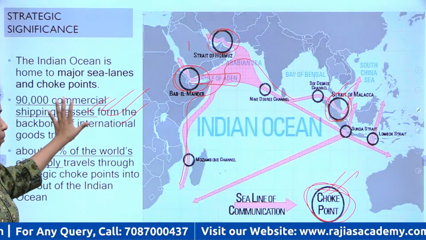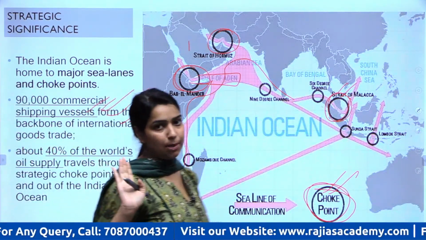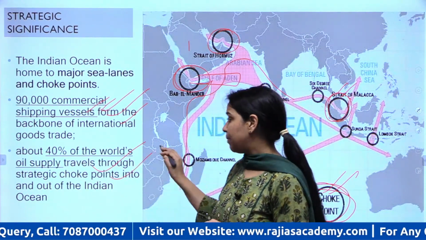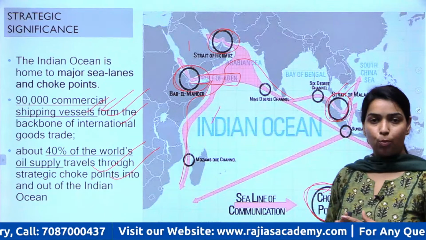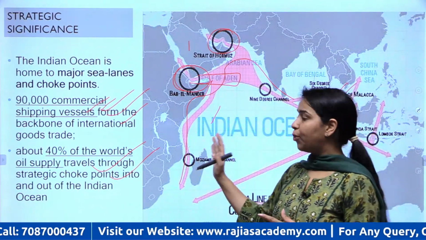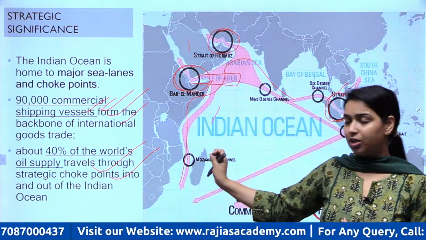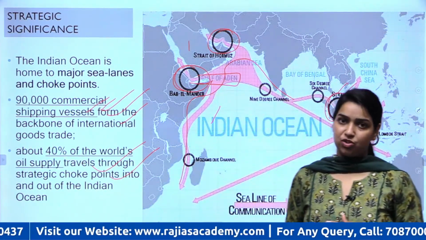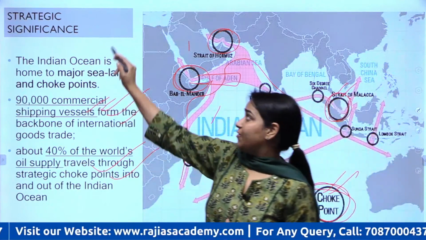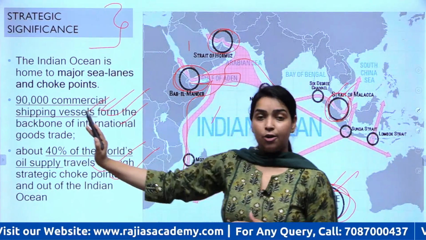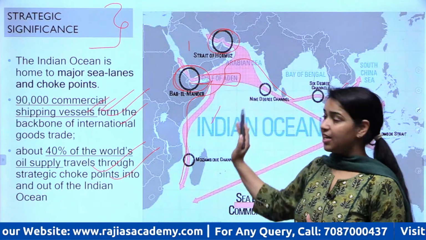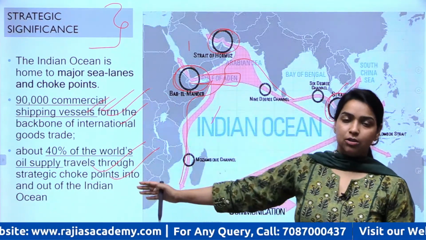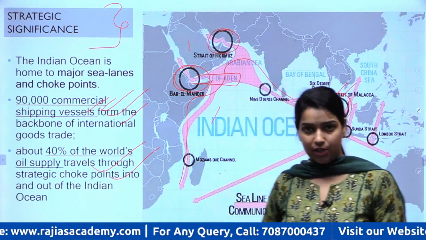They can block the movement of such a high number of trading vessels, right? 40% of oil supply also goes through these choke points. ठीक है, तो जिस कंट्री ने इन चोक पॉइंट्स को ब्लॉक कर दिया, दैट विल कंट्रोल द मूवमेंट ऑफ शिपिंग वेसल्स एंड ऑयल सप्लाई फ्रॉम दिस रीजन. That is why also Indo-Pacific is strategically very significant. Whoever can dominate these key areas will dominate the flow of economic advantages through this area, right?